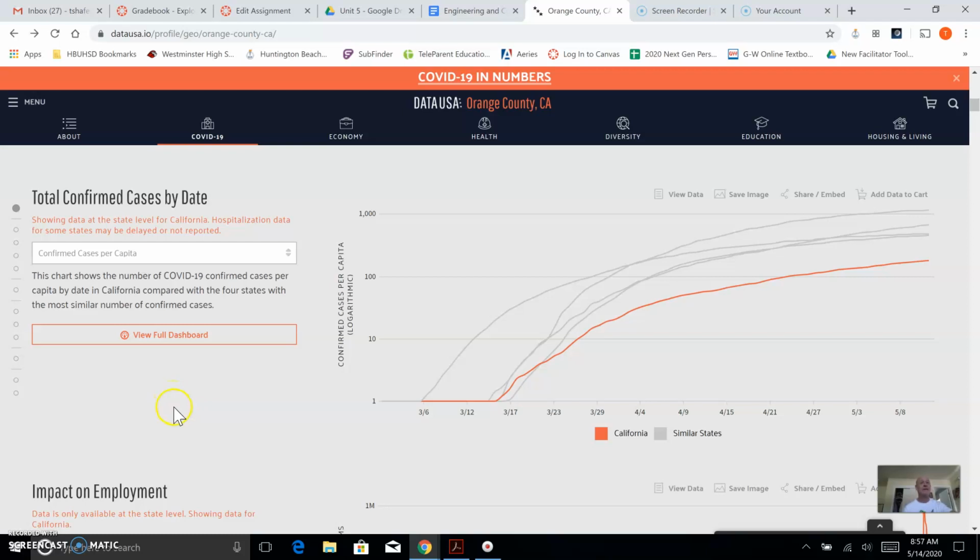We're going to be basically mining through all of this data for the next couple of weeks. Hopefully we can find some more interesting topics other than COVID, but since that is the topic of the day, I thought it would be a good idea.